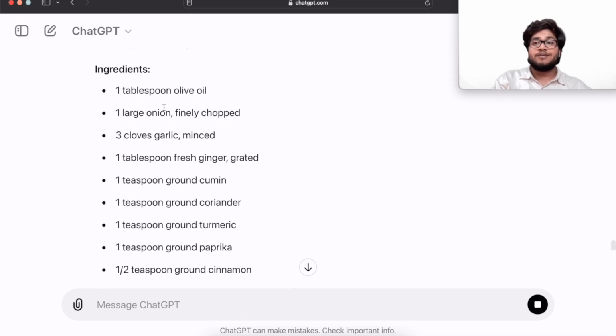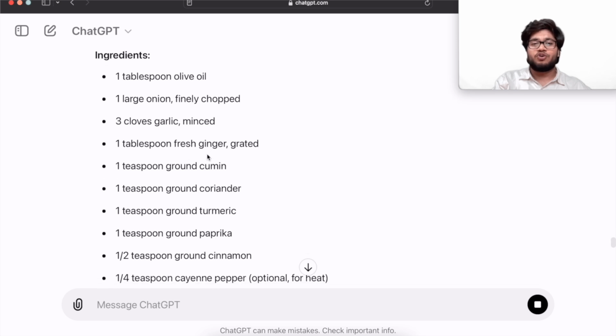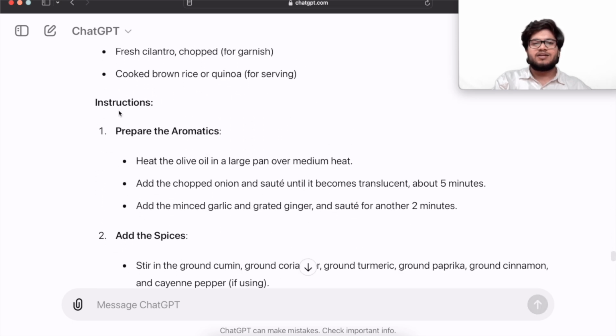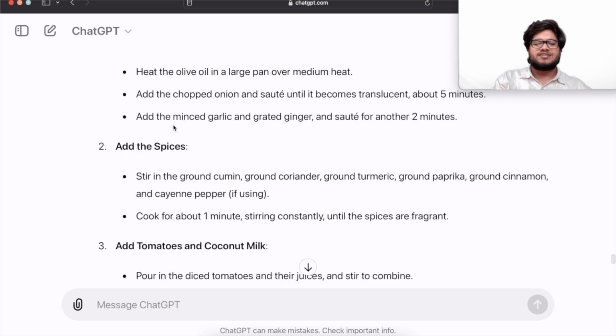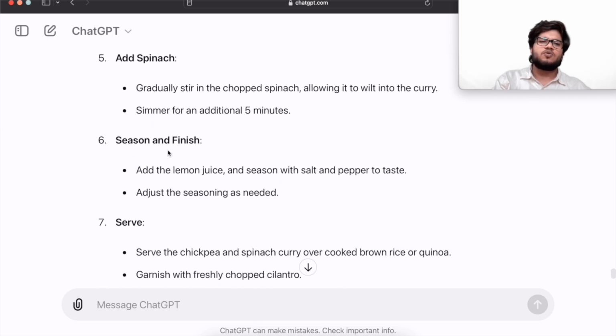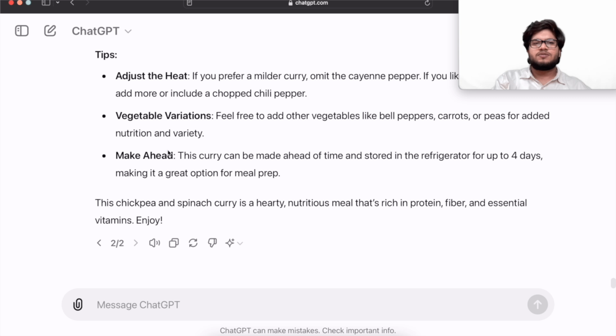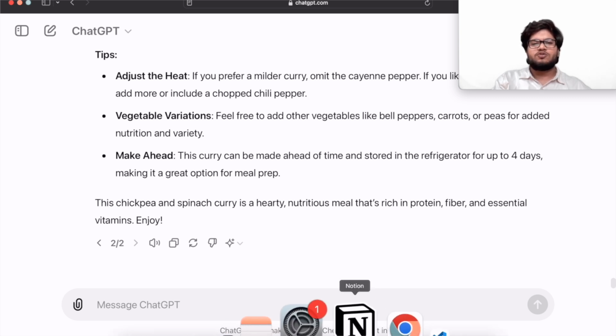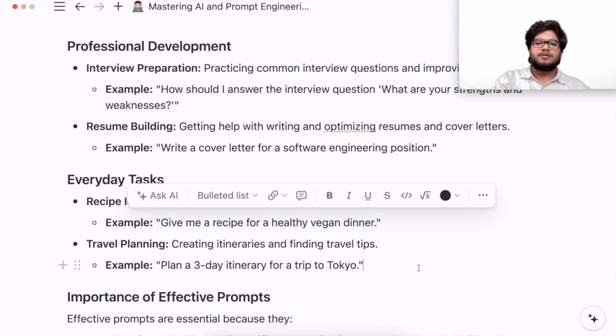So you could check if you have all the ingredients or not, whether you want to order them or not. And then there are instructions: prepare the aromatics, add the spices, and so on. It also gives you some tips. So you could just do it using ChatGPT in seconds.